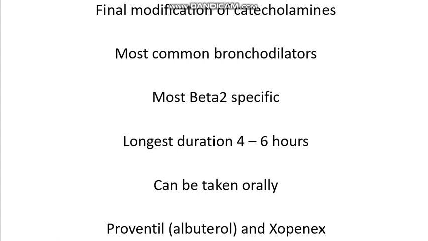Saligenins are the final modification of catecholamines. They are the most common bronchodilators. They are the most beta-2 specific and have a long duration of 4 to 6 hours. They can also be taken orally. The most common saligenins used today are Proventil or albuterol and Xopenex.